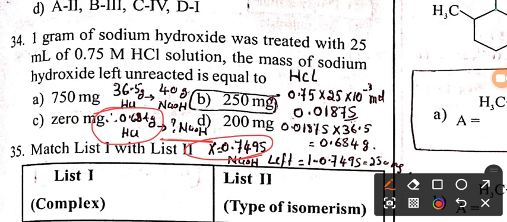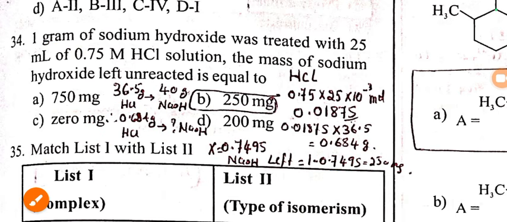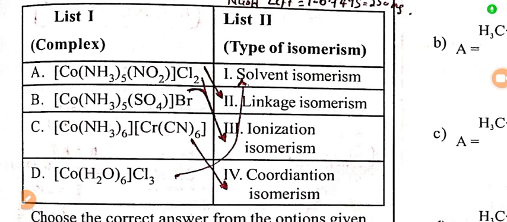When you calculate, you will get 0.7495. So 0.7495 grams of NaOH is combined, and when you subtract this value from 1 gram of NaOH and convert into milligrams, you will get 250 milligrams. So answer for this question is option B, 250 milligrams.